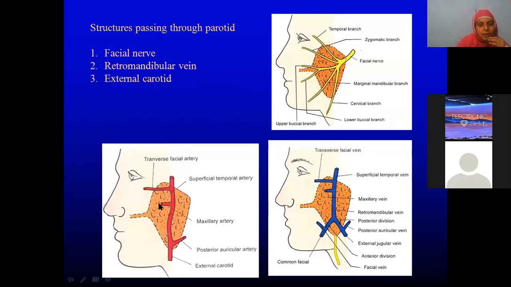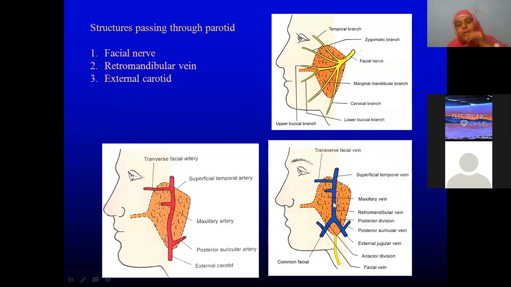When you start with this first picture, you are finding this is external carotid artery. So what are the branches we find? Posterior auricular, maxillary, transverse facial, and superficial temporal. These are the branches of external carotid artery which are seen branching inside the parotid.